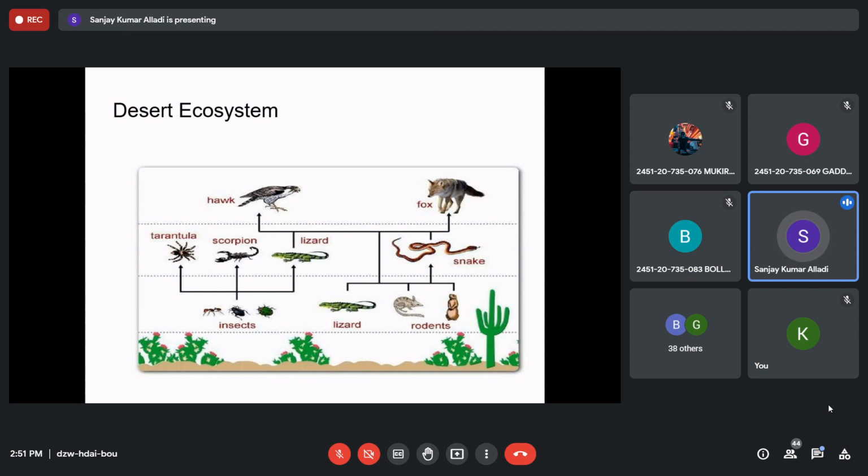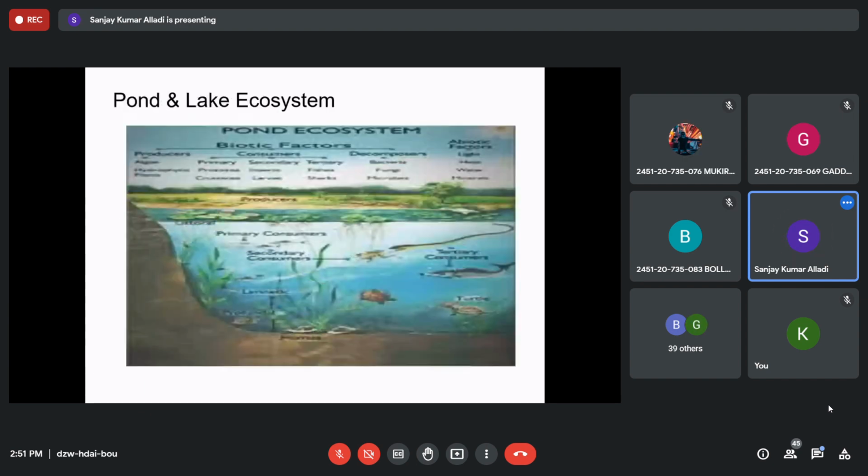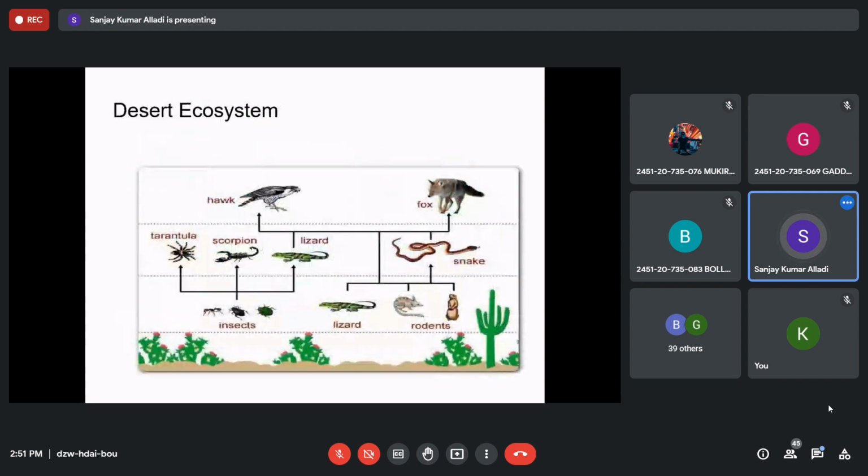So all the different trophic levels, that is primary consumers and secondary, tertiary, and quaternary consumers, will also be there, along with decomposers like bacteria and fungus. Even the insects will be there, which are final decomposers, and vultures and hawks and other decomposers will also be there. So this is how all the structures are available even in the desert, but in less number. The variety of living beings will be less because sustenance is difficult over there, right? So this is the structure of water, terrestrial and desert ecosystems.